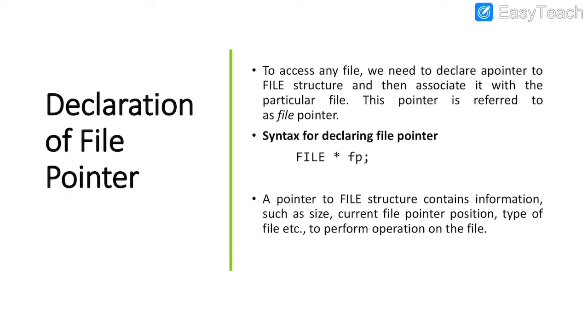And if you look at the declaration, the file can be declared with the help of a file pointer. Here FILE is a keyword used for the file declaration, and fp is the file pointer, so it requires a pointer variable, which is used to access the file data structure.